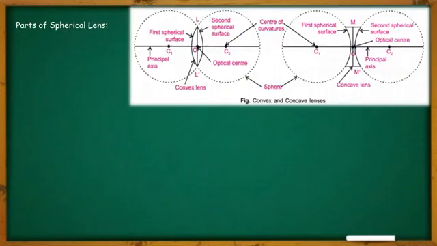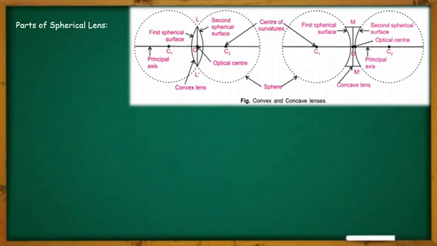Now let us know about spherical lenses. Lenses are part of two different glass spheres. As you can see in the diagram, the convex lens and concave lens both are part of two different spherical surfaces, or you can say spheres. So in case of convex lens, the first face of the convex lens is known as the first spherical surface, and the second surface is known as the second spherical surface, and the same applies to the concave lens also.